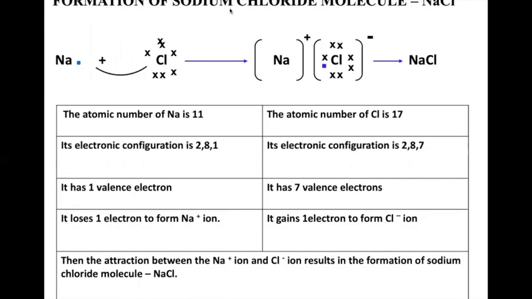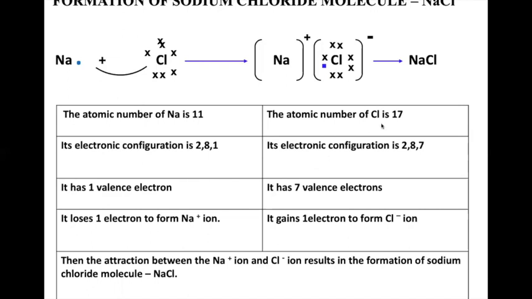So how is a sodium chloride molecule formed? Because a metal has a tendency to give away electrons, and a non-metal has a tendency to gain electrons. So see, the valence electron of sodium is 1. The atomic number is 11. The electron configuration is 2, 8, 1. 1 is considered as a valence electron.